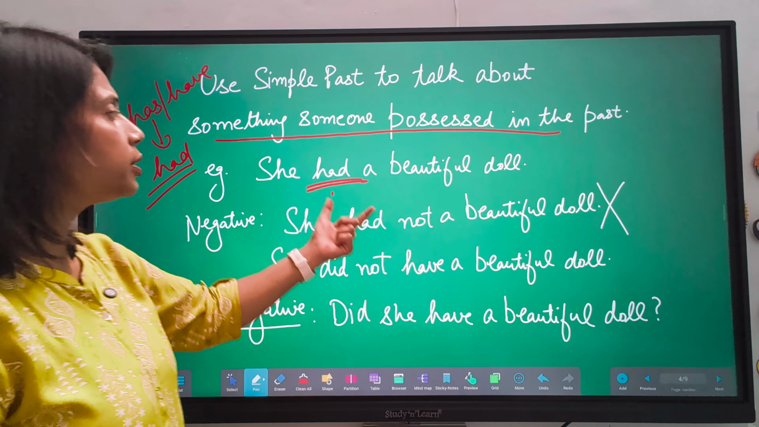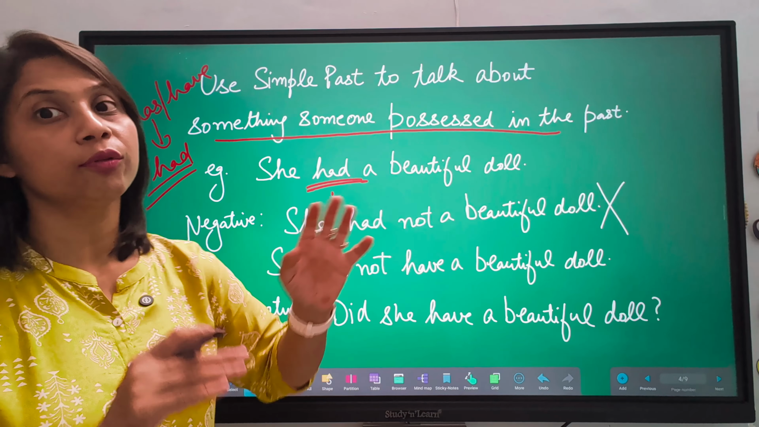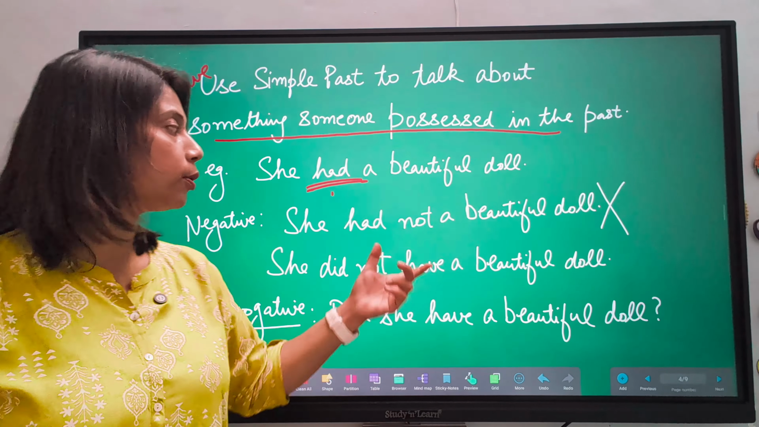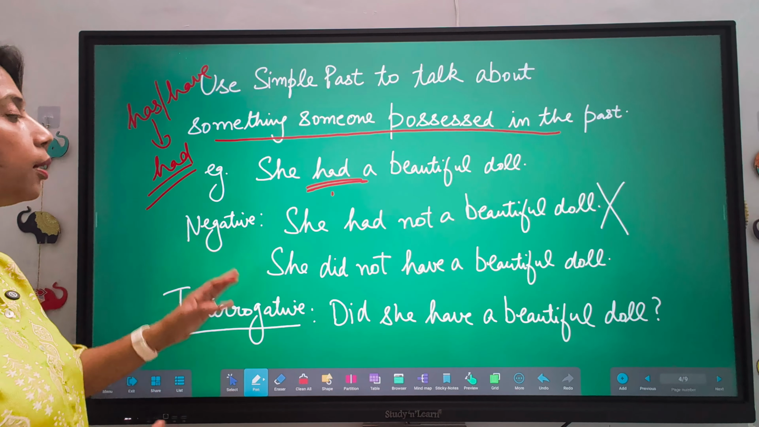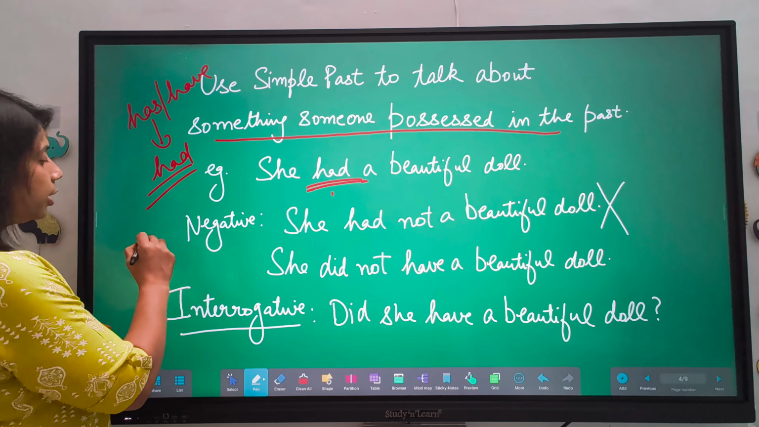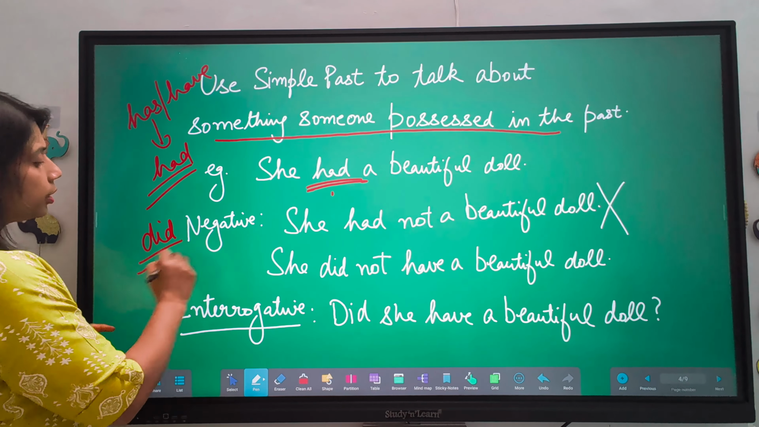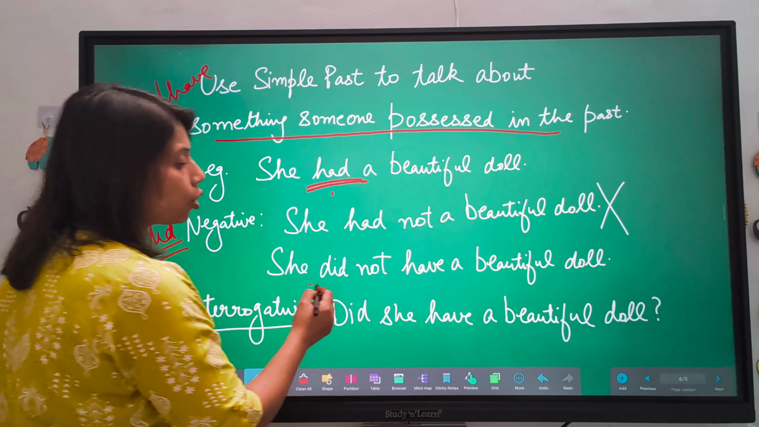So you will not simply say she had not a beautiful doll. That will be completely wrong. You will simply not put not with that. So हम जैसे कि हम simple past tense में did use करते हैं, again you have to write did in this. You will say she did not.